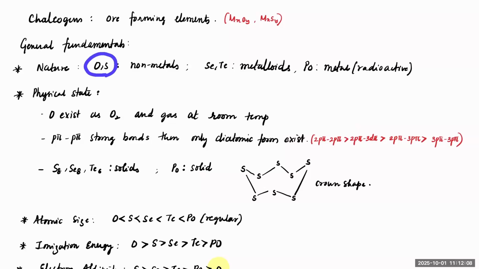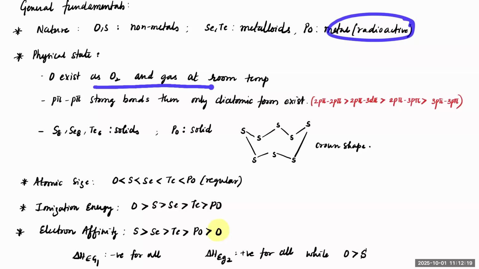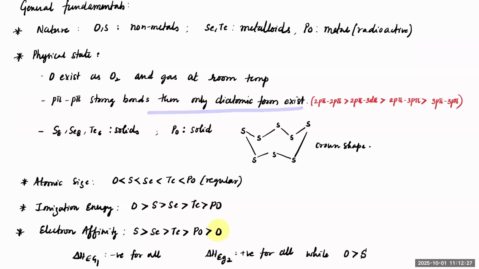By nature, oxygen and sulfur are non-metals. Selenium and tellurium are metalloids, and polonium is a metal, a radioactive metal. Oxygen usually exists as a dimer at room temperature. It possesses a pi-pi bond, which is very strong, and that's the reason why it does not go anything beyond a dimer formation.